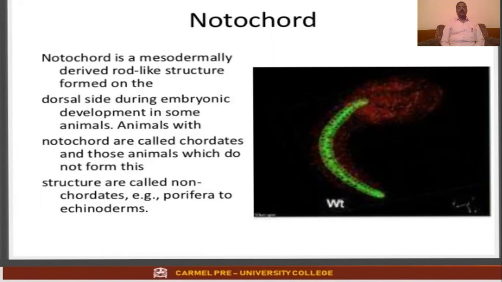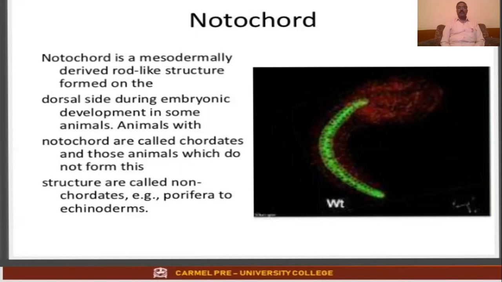So notochord is a mesodermally derived structure. When we studied the triploblastic condition and germ layers, we studied outer ectoderm, middle mesoderm and inner endoderm. So this mesoderm is the region from where the notochord is derived.